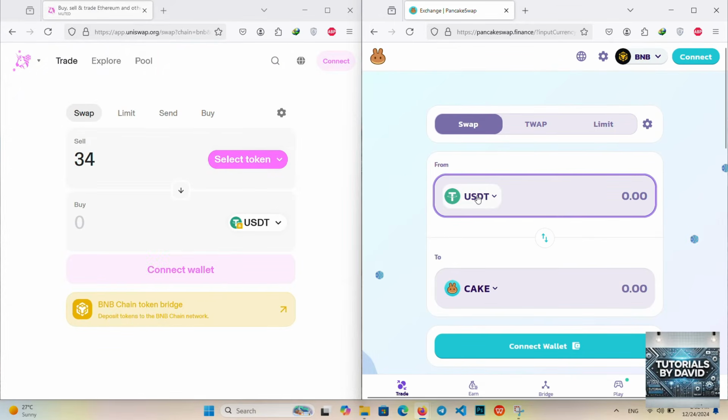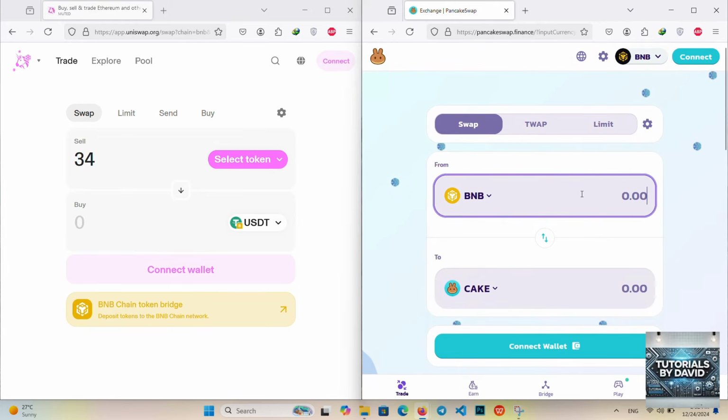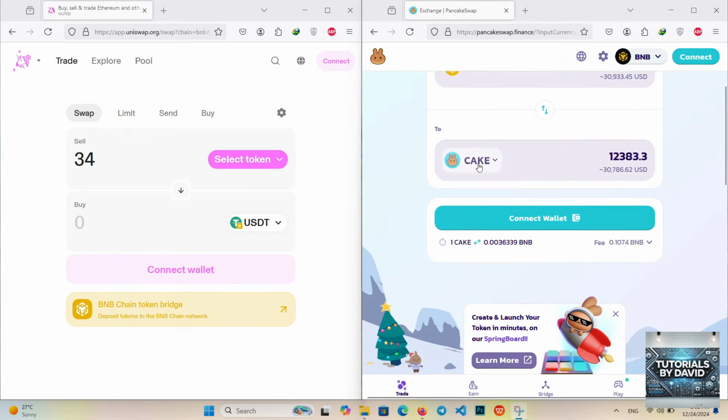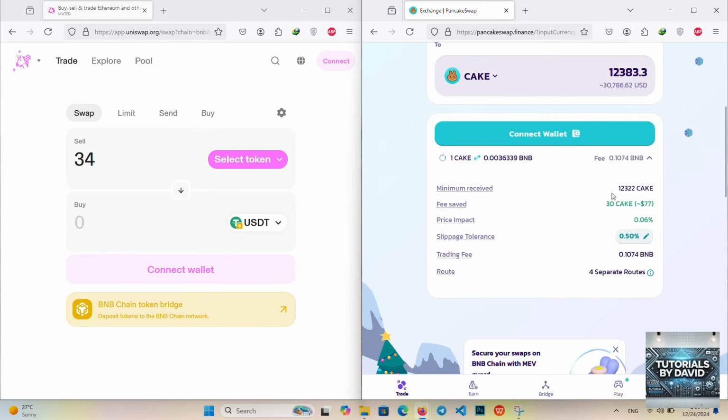Which one should you choose? PancakeSwap wins if you're looking for low fees and fast transactions. Uniswap is the go-to if you want access to ERC20 tokens and Ethereum security.